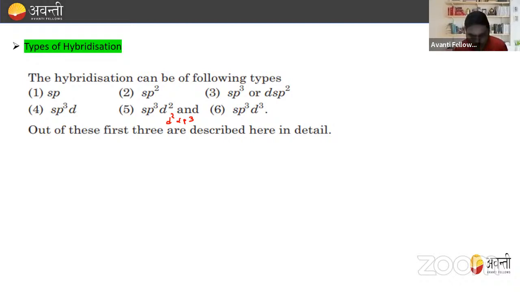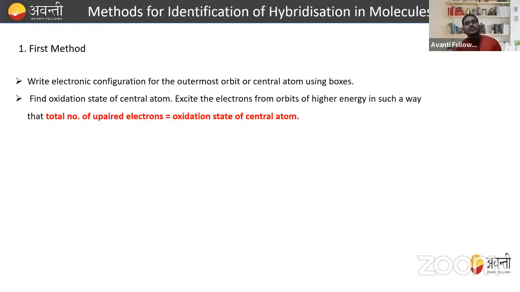So I hope it is understood what hybridization is, what the salient features of hybridization are, and which orbitals take part and which do not take part during hybridization. Now, the method of identification of hybridization in a molecule. There are two methods basically. The first method is very simple. Write the electronic configuration for the outermost orbit of the central atom using boxes.